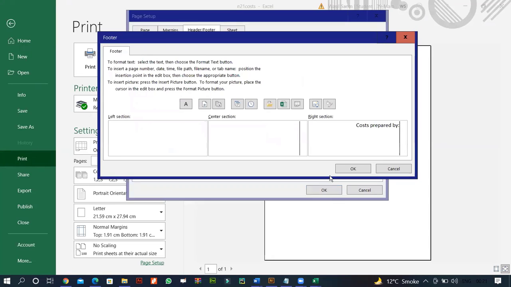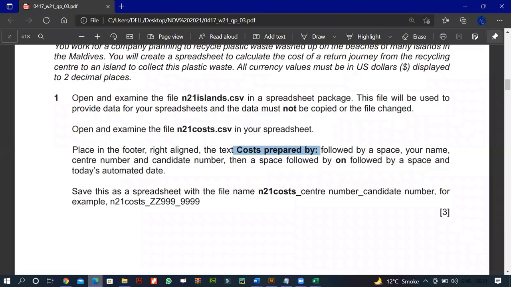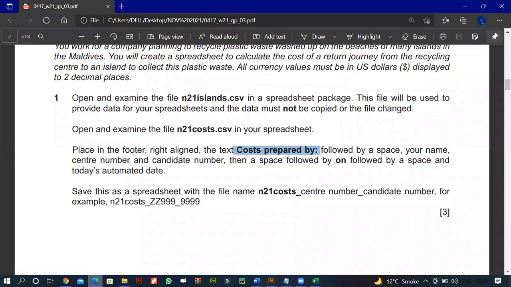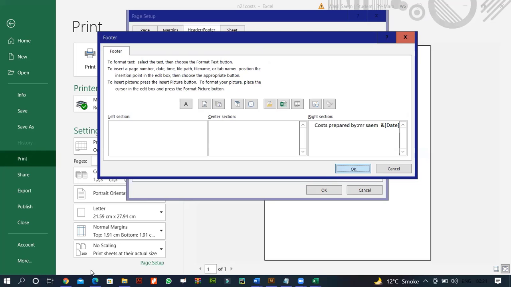So the right section I can have over here is "Cost prepared by", and then I'm going to follow it with your name. And today's automated date. So you can see over here I have today's automated date. Okay, save this file as this. So I'll press OK.